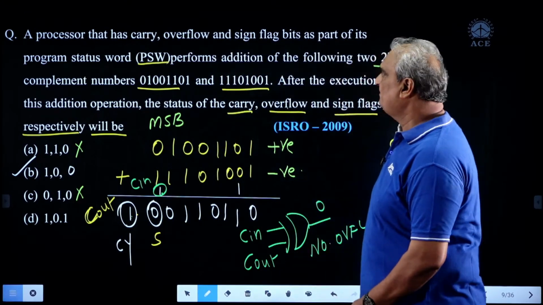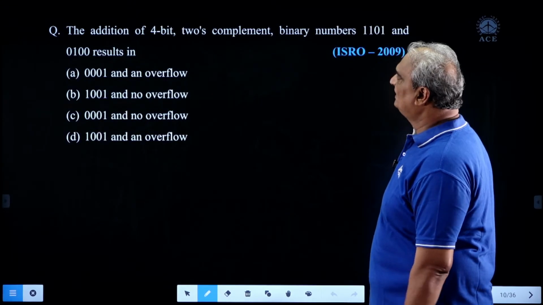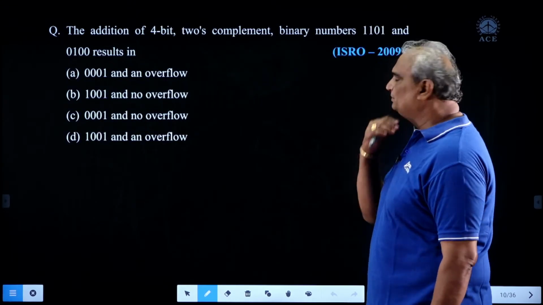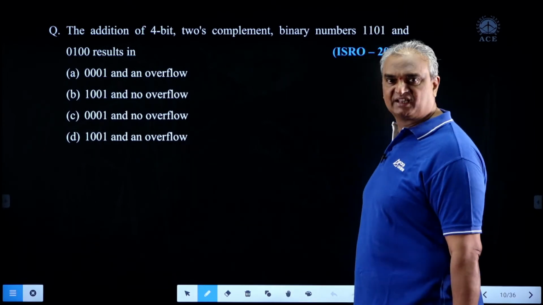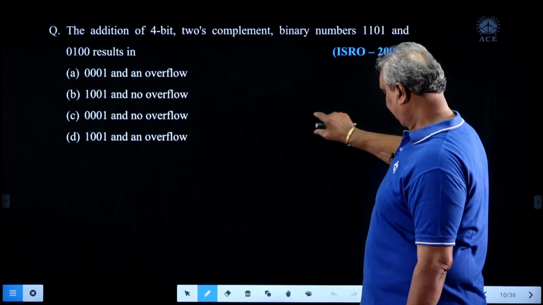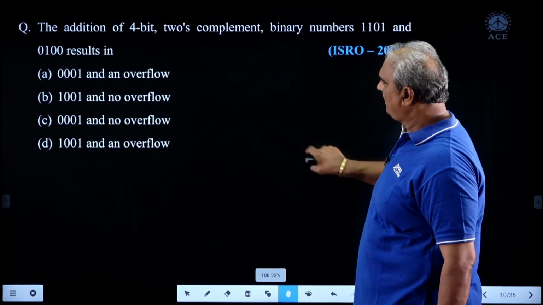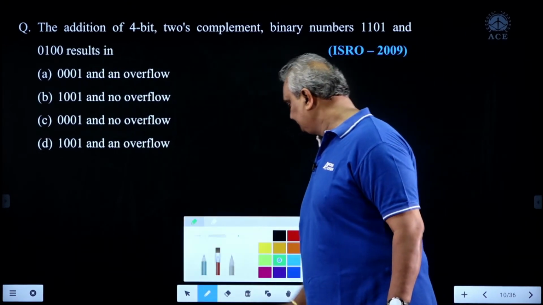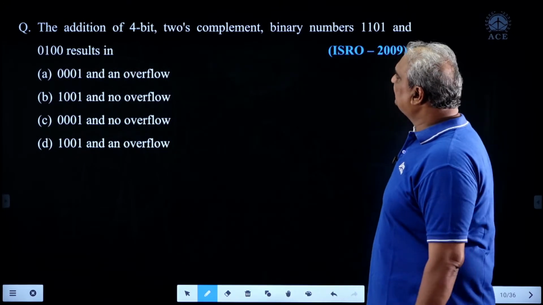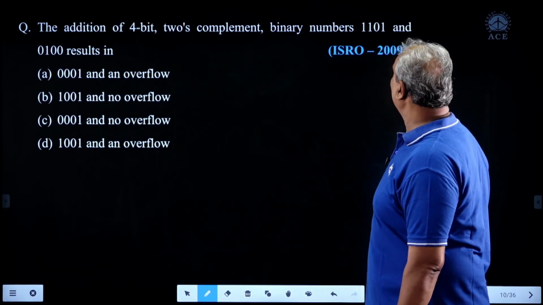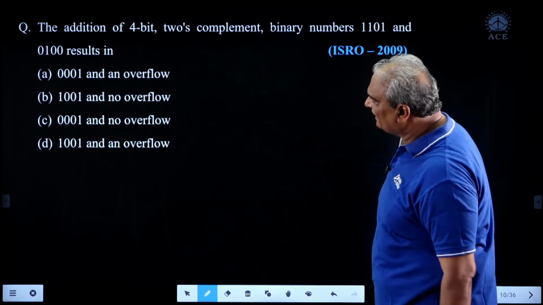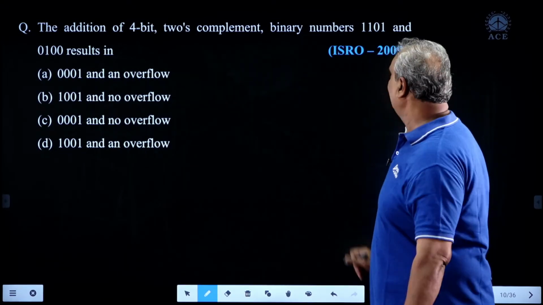Next, come to the next question. This question is also related to the same computer arithmetic first topic. Look here, the addition of 4-bit 2's complement binary numbers 1101 and 0100 results in.